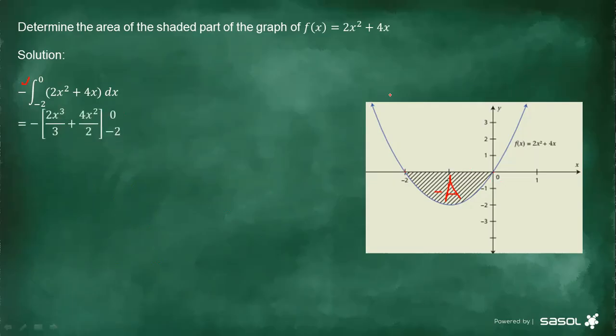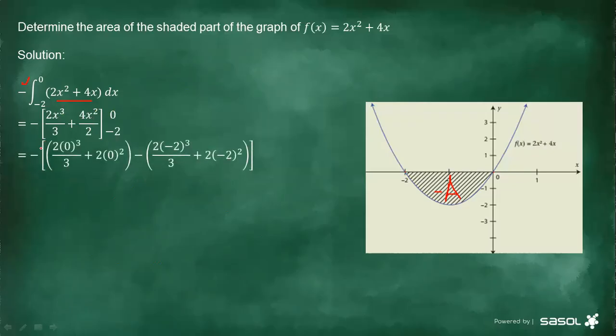Then from there you apply the rules of integration, and this is going to give us 2x to the power 3 over 3, 4x squared over 2, and then you put your upper and lower limit this side. Then you put a square bracket, the big bracket, and the negative, then you put everything. Then you start substituting with the upper limit. You can see this is 0, and then from there you put -2. Then you take your calculator and put everything in, and it's going to give us our answer as 2,67 units squared. You must always write units squared to show that we are calculating the area, right? Units squared.